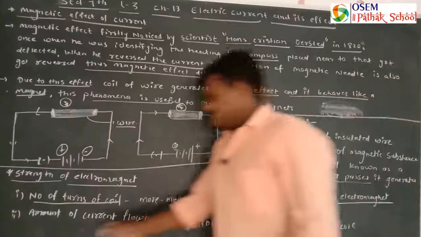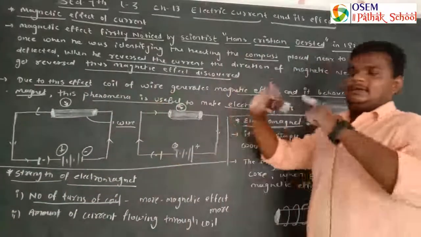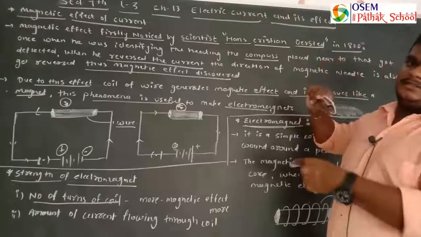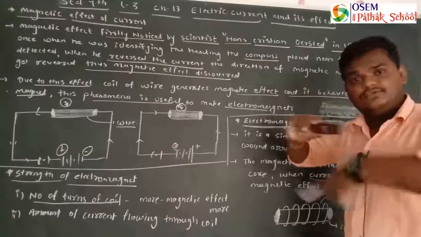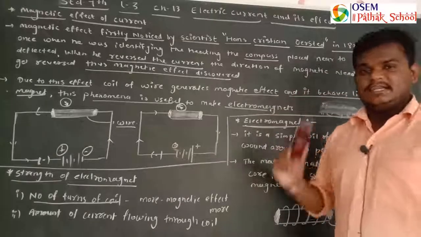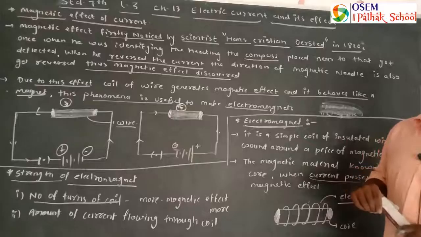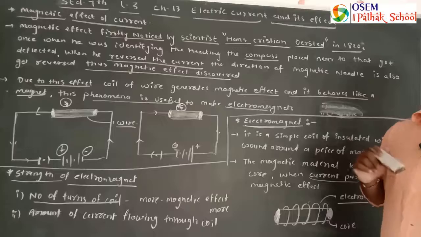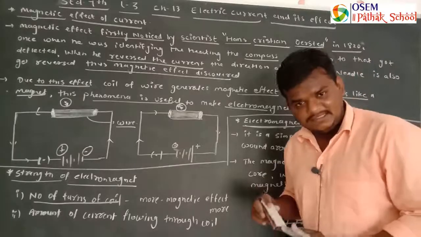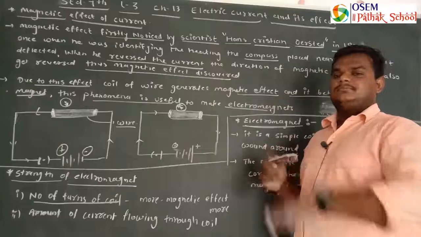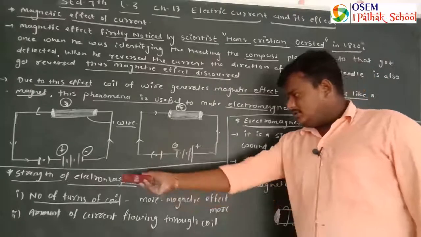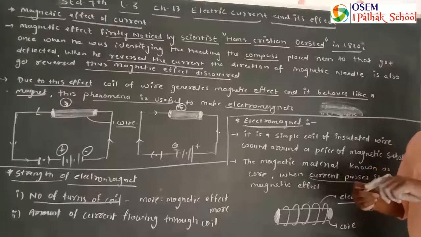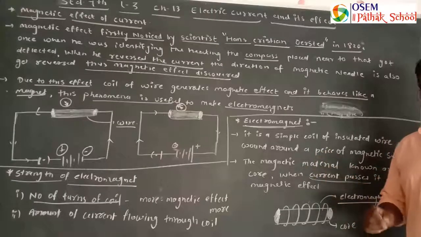Suppose this was our magnetic material and I am wrapping here 100 turns, and in the second case I am wrapping here 400 turns. In which case will the strength of the electromagnet be maximum? In the 400 turns case it will be maximum. So it depends on the number of turns in the coil. कितने टर्न्स कॉइल के अंदर है उसके ऊपर डिपेंड करता है.